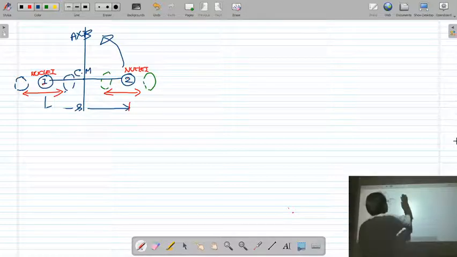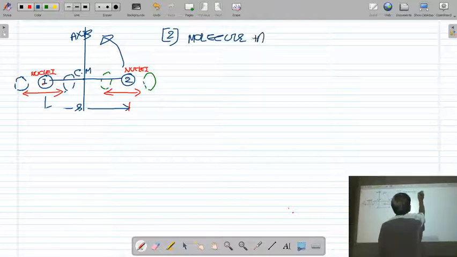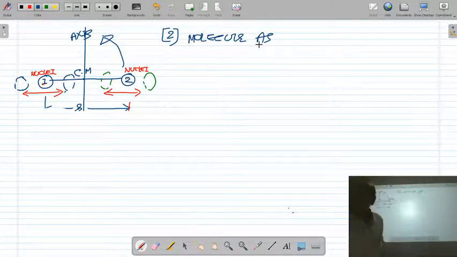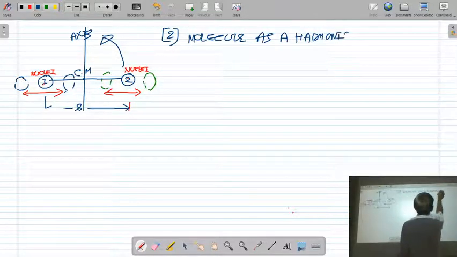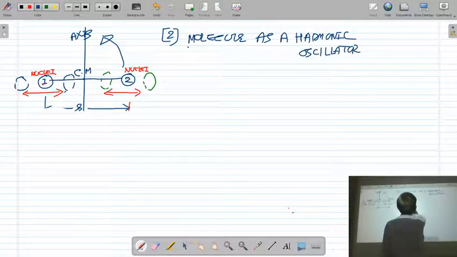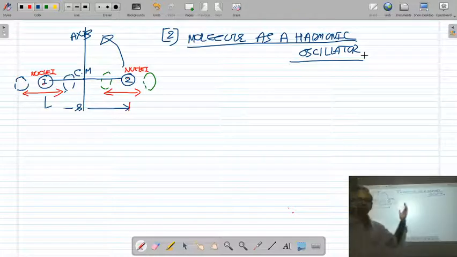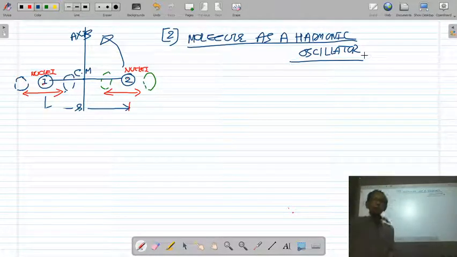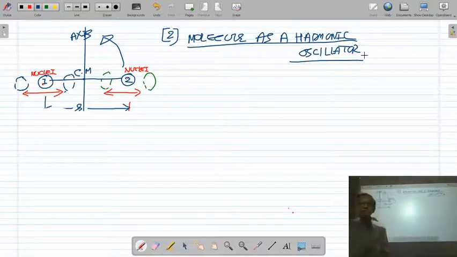The second article, molecule as a harmonic oscillator. In this article we will solve the Schrodinger equation for the molecule, considering the molecule as a harmonic oscillator, and we will obtain the vibrational energy of the molecule, so that the molecule has different discrete vibrational levels, and due to the transition of the molecule from one vibrational level to another, it gives the vibrational spectrum.